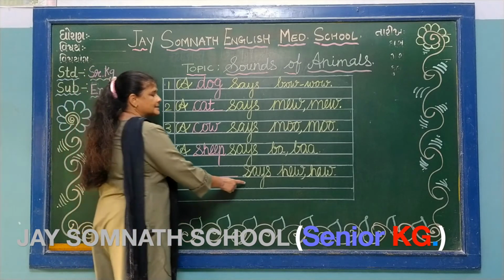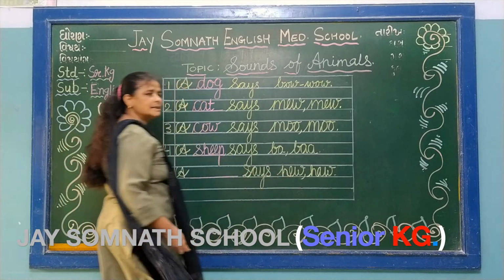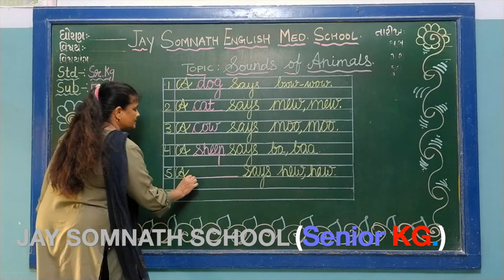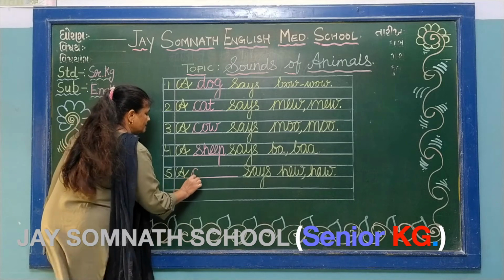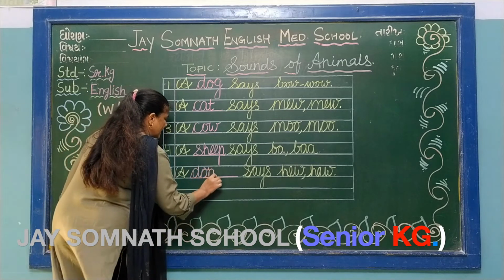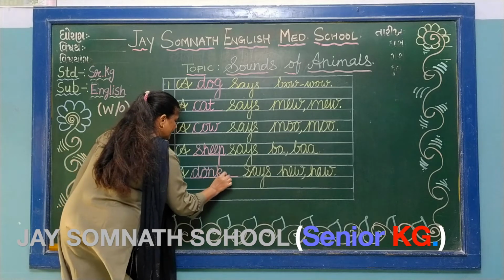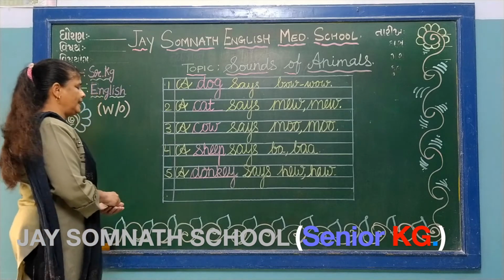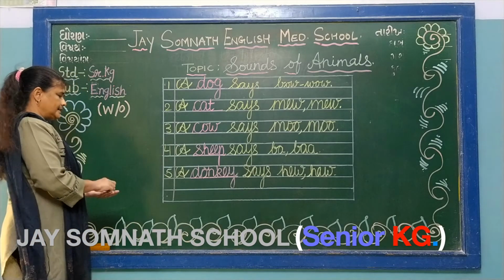A dash says he ho. Who says he ho? Donkey. Then write the answer here in the fill in the blanks. D O N K E Y, donkey. Okay. A donkey says he ho.